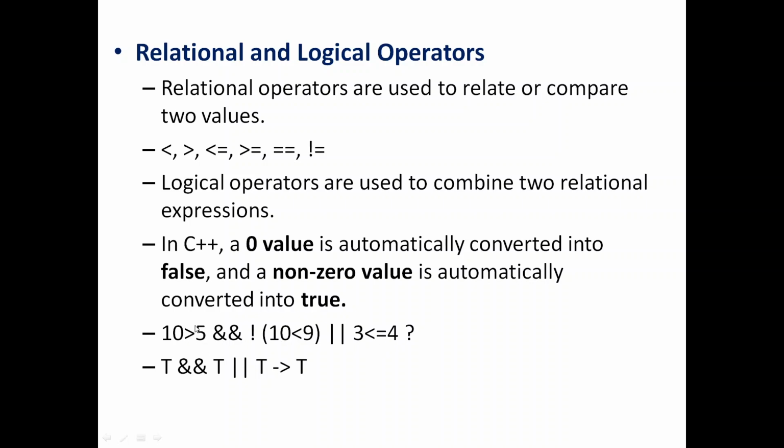So we have written relational expressions and combined them with the logical operators. This is called AND operator, this is NOT operator, and this one is OR operator. The difference between AND operator and OR operator is that AND operator requires that both the expressions need to evaluate to true, only then the final result will be treated as true. So only if these two are true and true, we are going to get a true. If one of them is false, the result will also be false.